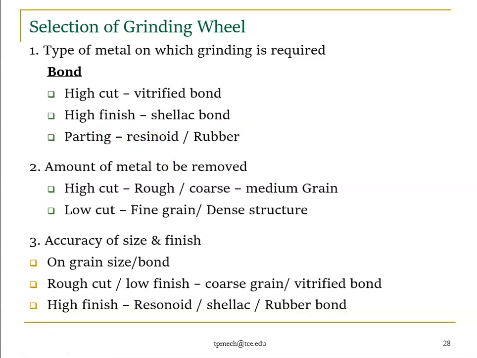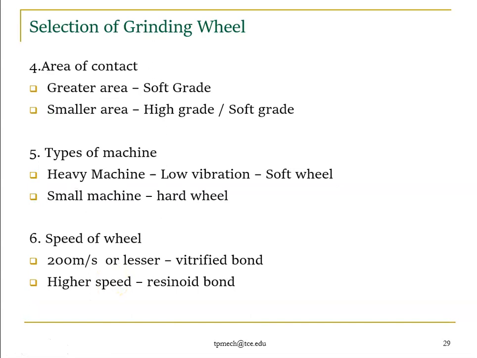The second one is the amount of metal to be removed. If you want a high metal removal rate, you can use a rough or coarse grain with medium grade. Low cut means fine grain or dense structures. The third category is accuracy of size and finish. If you're planning a rough cut and low finish, you can use vitrified bond. High finish means resinoid, shellac, or rubber bond. These are some of the categories. Area of contact: if you're planning to cut with more area of contact, then you use soft grade. If you have a smaller area, then you go with high grade.